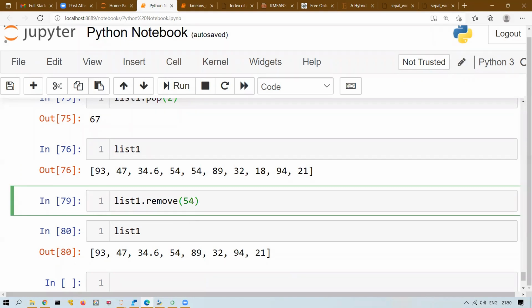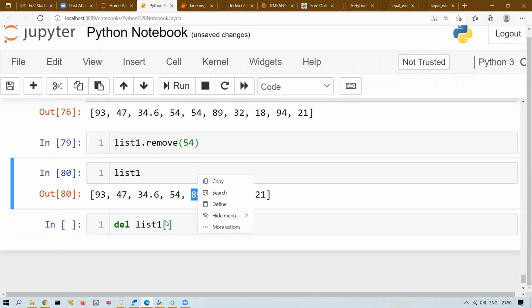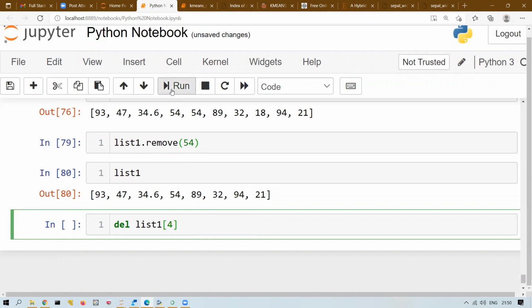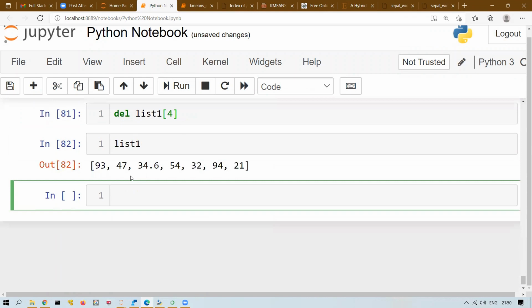And the last thing that you will use is the del statement. What I'm doing is del list 1 and then write the index. So for example, 89. What is the index? 0, 1, 2, 3, 4. It is very similar to pop. So either you can use pop or del. Okay, you can see that in list 1, 89 is not there.